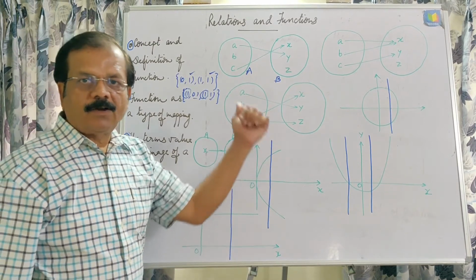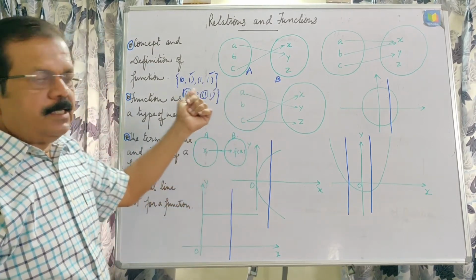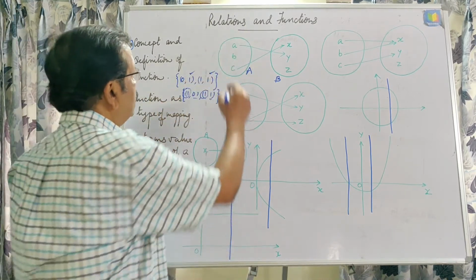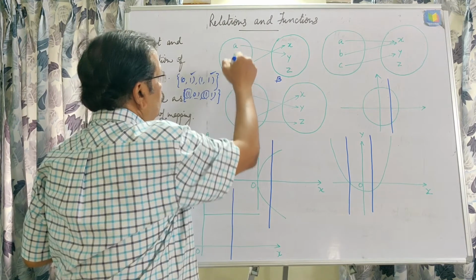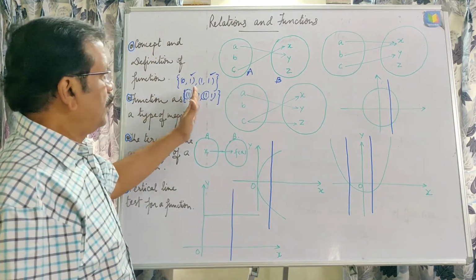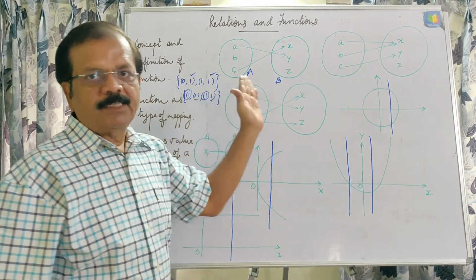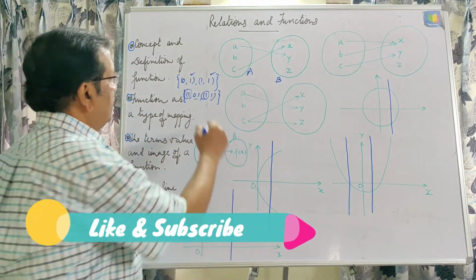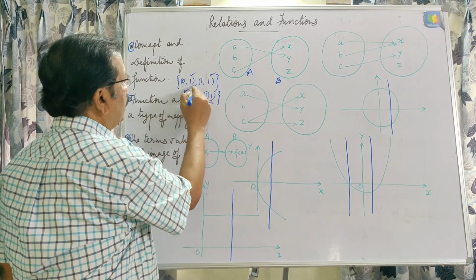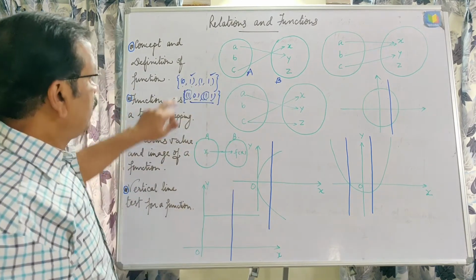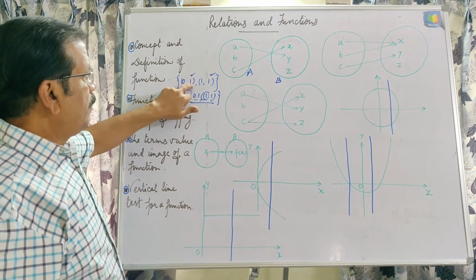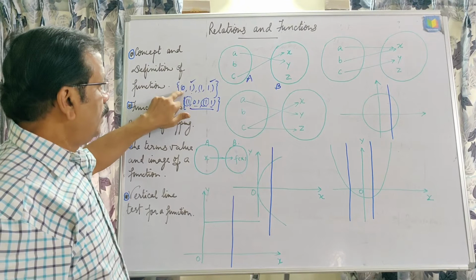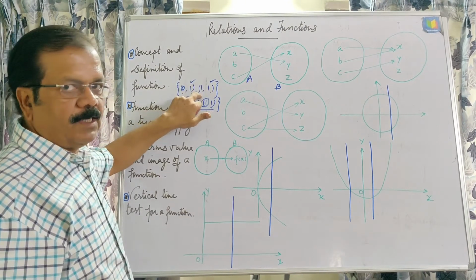In these ordered pairs, no two different elements of the first set should have the same element as the second. In this case we can take (0, 1) and (1, 1). Here 1 is the image of 0 and 1 is the image of 1 itself.